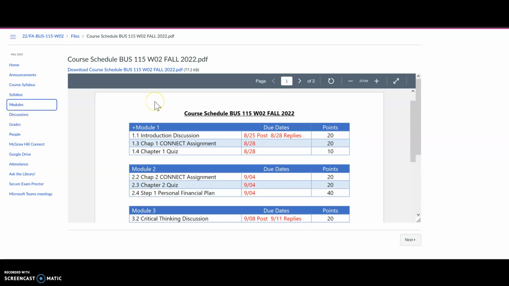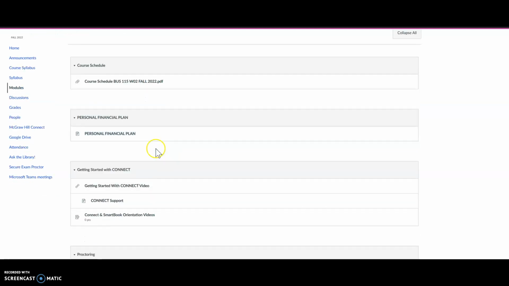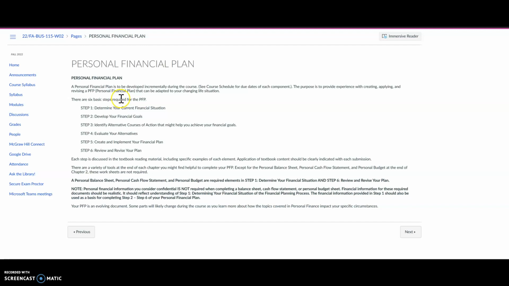Back to modules. So you see here, personal financial plan, open that link, and it describes each step of the personal financial plan. There will be more detail available to you when that assignment is due in the modules section and in announcements.